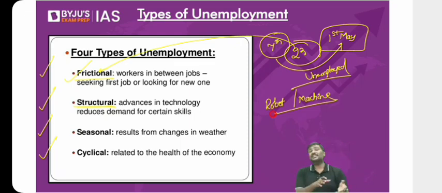Will certain people end up losing the job or not? Of course, yes. So what is happening here? Advancement in technology, adoption of a new technology, is creating unemployment. That is called structural unemployment. Third one, seasonal unemployment. Changes in the weather will create certain unemployment.